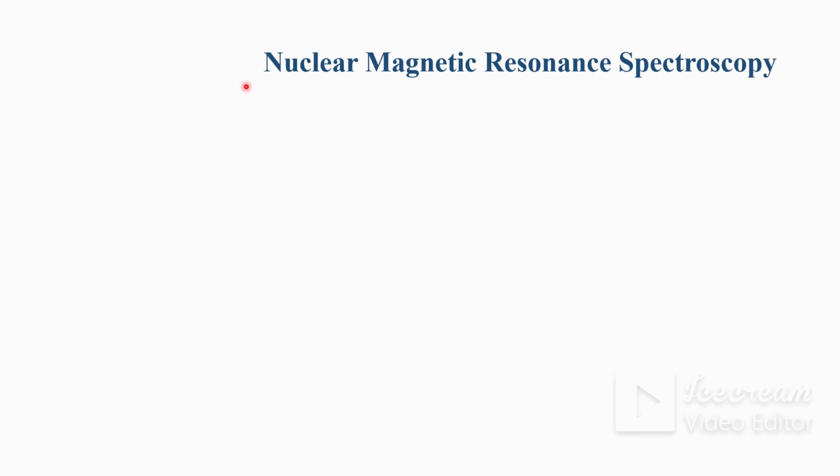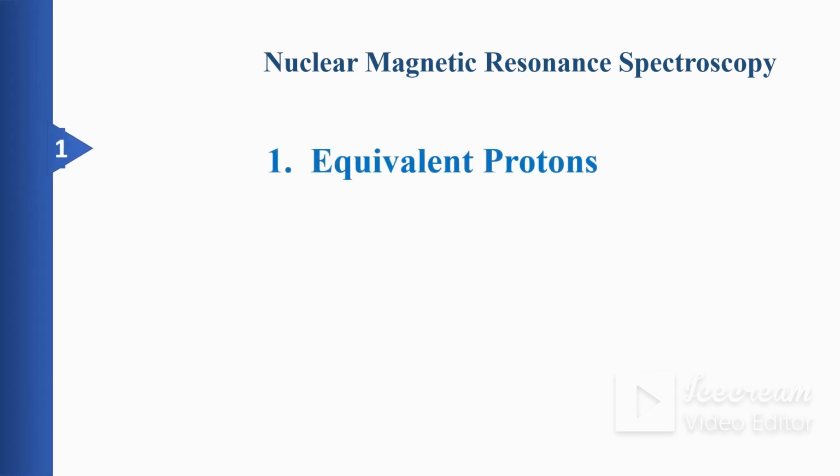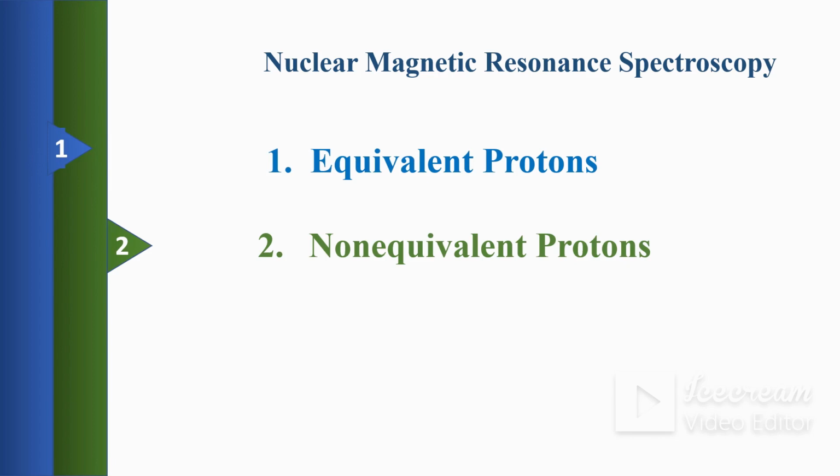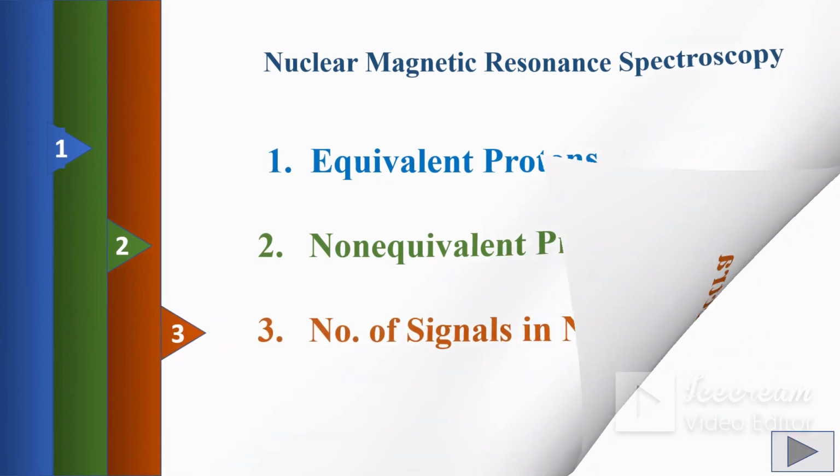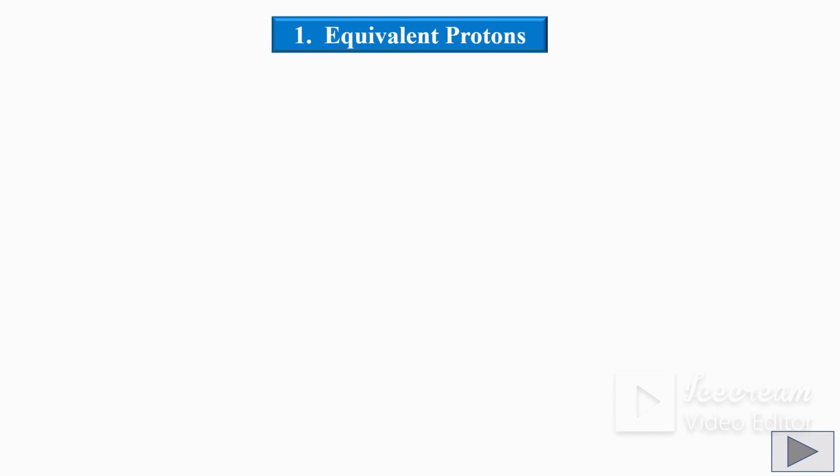In the lecture series of Nuclear Magnetic Resonance Spectroscopy, now we are going to learn equivalent protons, non-equivalent protons and number of signals in NMR spectra. See what is meant by equivalent protons.